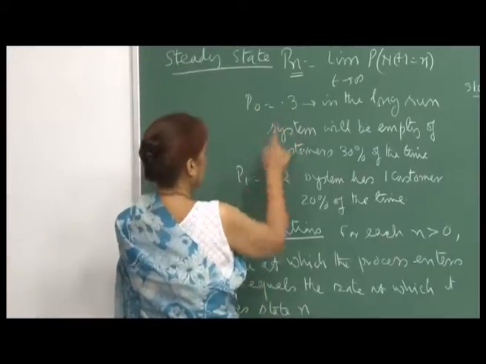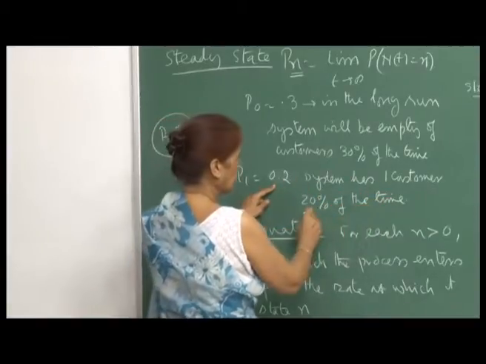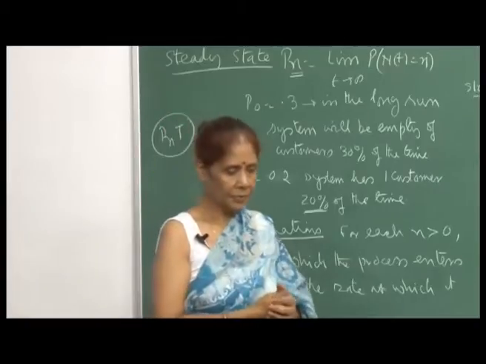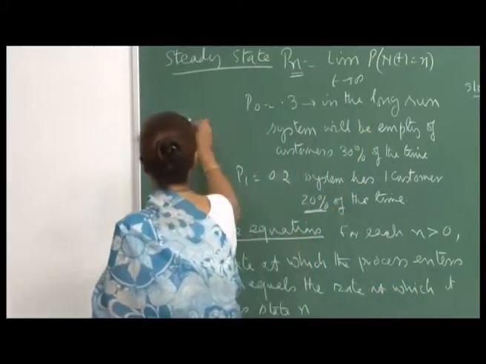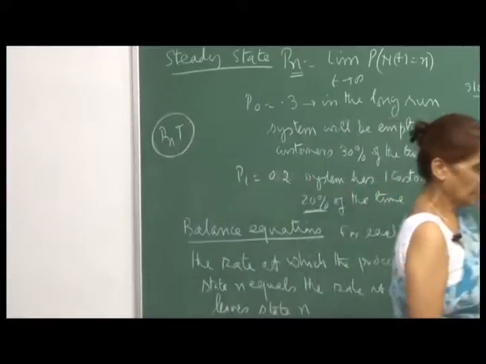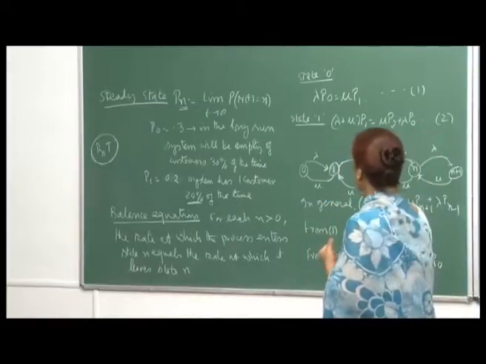Similarly, if P 1 is 0.2, then the system has one customer 20% of the time, even if you observe it for a long time. So, approximately for large time t, we can say that P n is the proportion of time that the system will have n customers. Okay, fine.